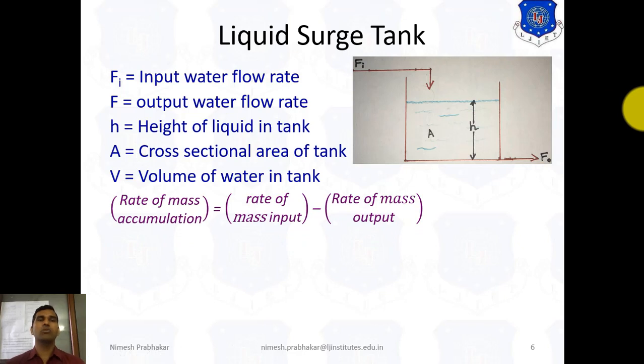According to the mass conservation principle, we can write rate of mass accumulation is equal to rate of mass input minus rate of mass output.